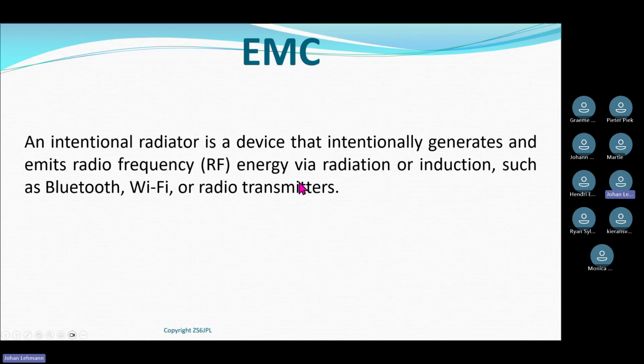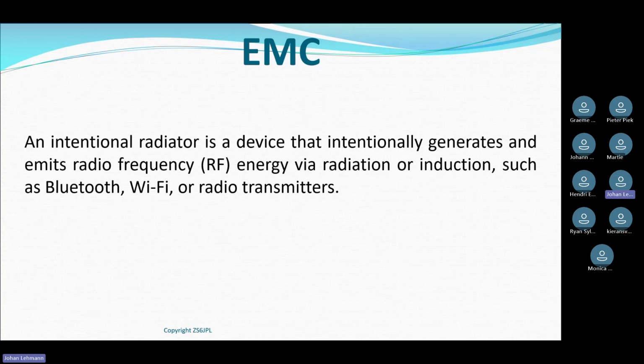Okay, when we look at EMC, these are the two terms which are used in your handbook, and they are also the terms you find used internationally. It's easy to remember. An intentional radiator is a device that intentionally generates and emits RF energy via radiation or induction, such as Bluetooth, Wi-Fi, or your radio transmitter. So an intentional radiator is something that is designed to radiate RF energy.